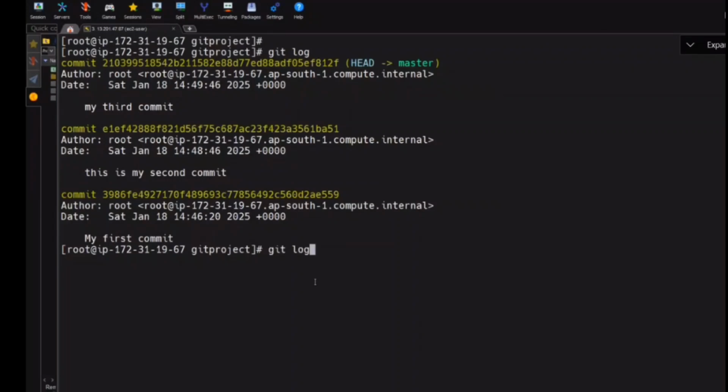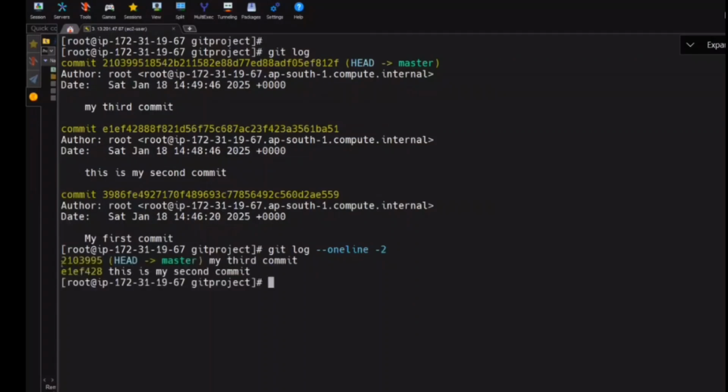So what you can do is say git log --oneline. How many do you want to show? That is your wish: 1 commit, 2 commits, 3 commits. I'm putting 2 here. How many commits is it showing? And do you see, is it showing the very big nasty output or only a few short numbers? This is the short form.